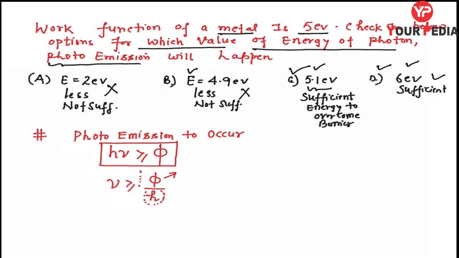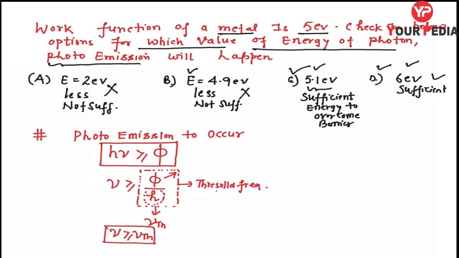So for a particular material, this ratio is constant. This we call the threshold frequency. Any confusion up to this point? I don't think so. Fine. So this term is called the threshold frequency.